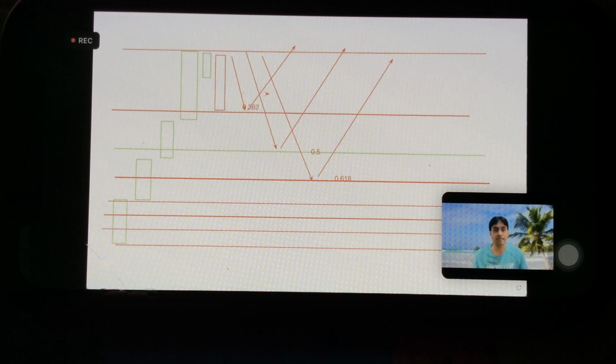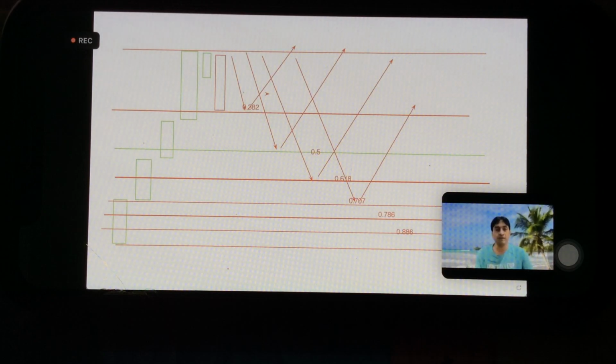0.382 retracement. If price comes from here up to this, what we say? Price is bouncing from the next Fibonacci, 0.707. Then next is 0.786. Next is 0.886. Right?